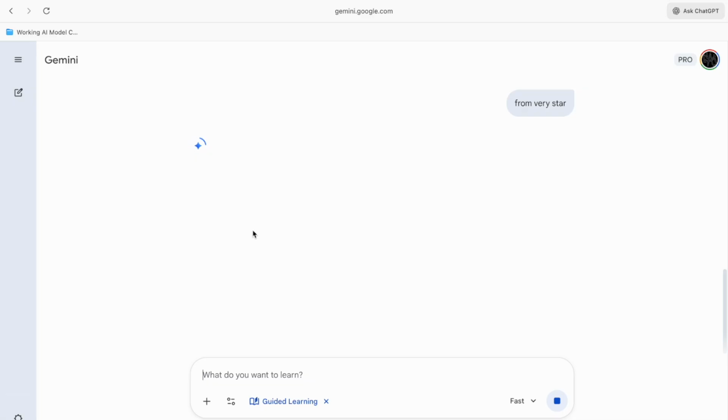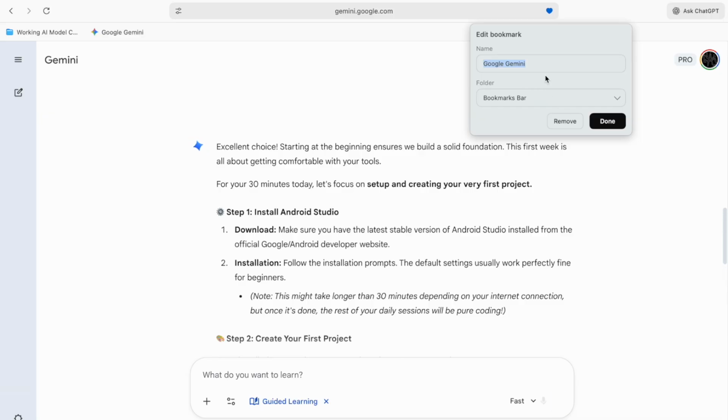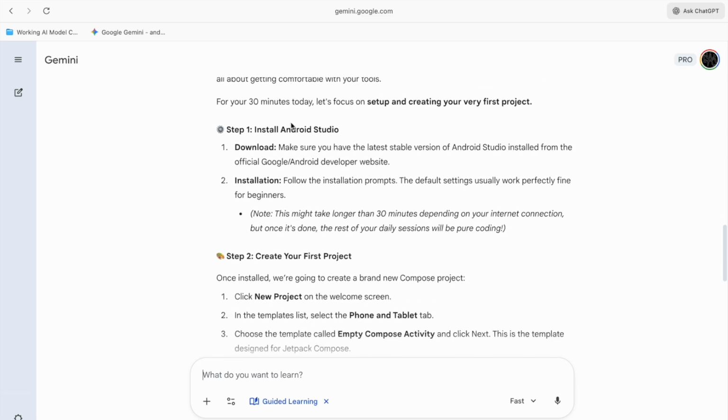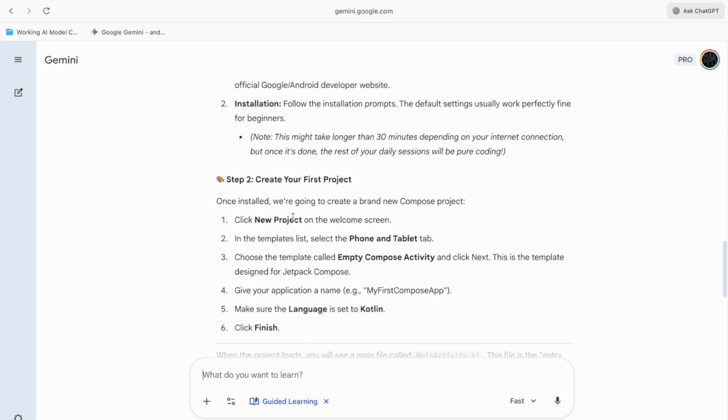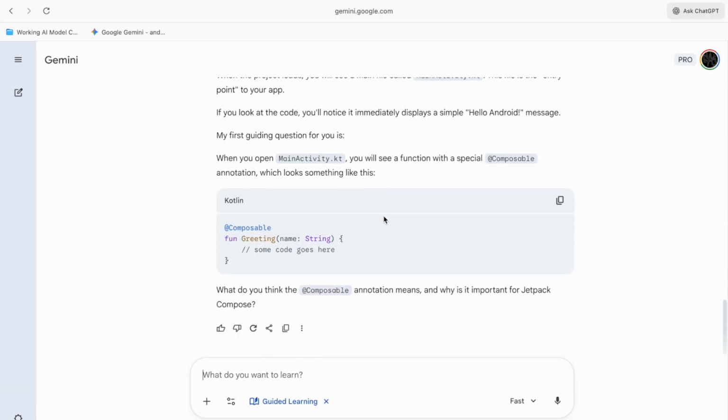I will just make it, save it somewhere so I can, Gemini bar. I will write that thing so I will understand it. Android Studio Learning. I have saved that. So saying that install, download, get new project. Okay, main activity. What do you think composer annotation means and why it's important Jetpack?